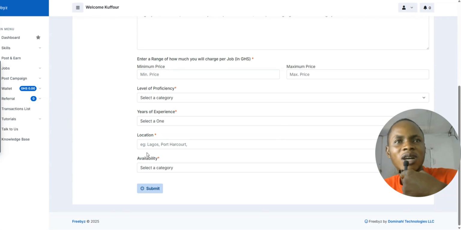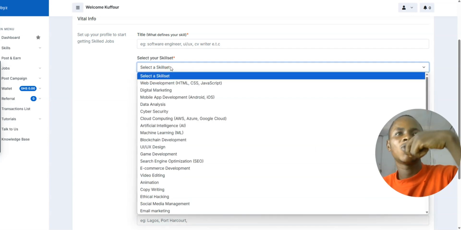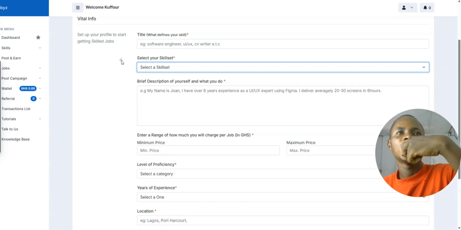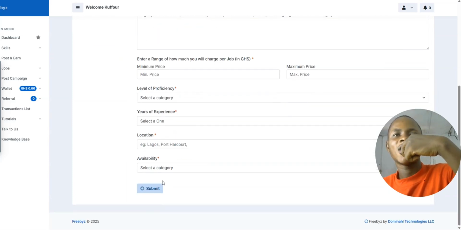But one thing you can also do is to post your jobs over here. If you're doing CPA marketing, you can also post your jobs over here, and if anybody completes an offer for you, you are also going to make money with your CPA platform that you are using.